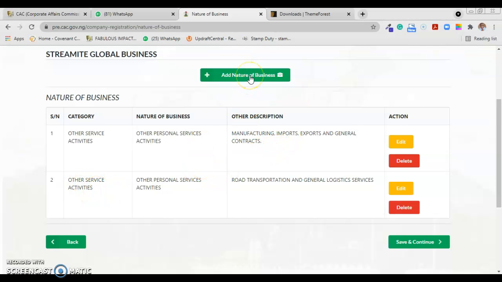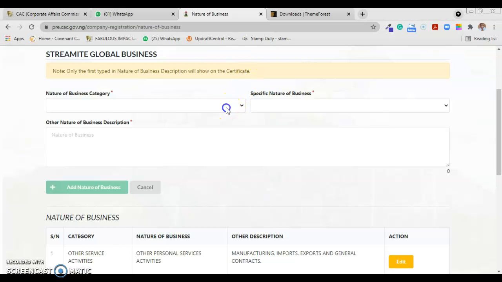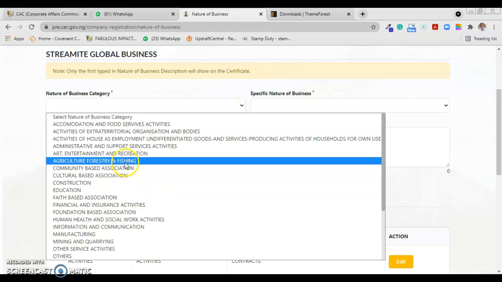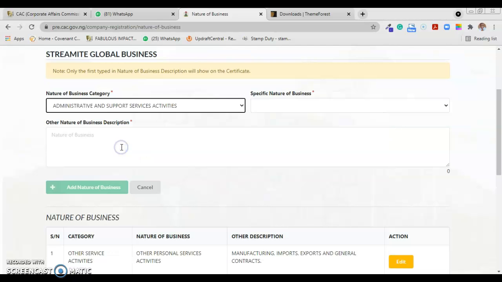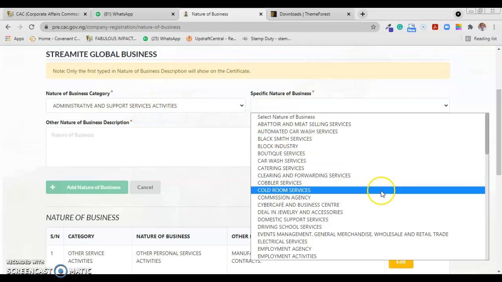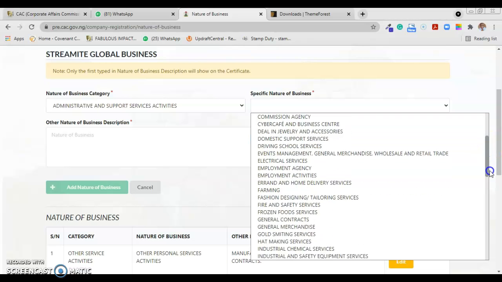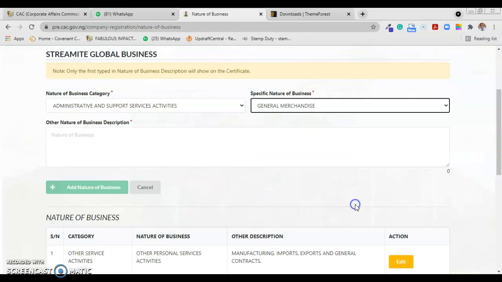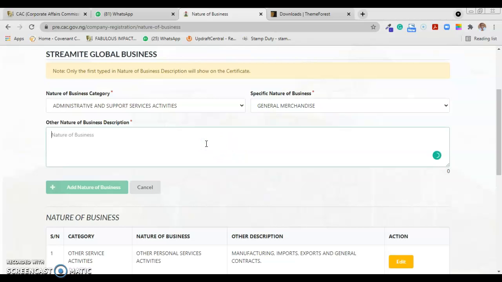All right. So what to do is you just come to this place, to nature of business. Come to administrative services activities and all that. That is administrative and support service activities. All right. Then you come to nature of business. Come to general contracts or general merchandise. Okay, general merchandise, and then put import and export of a specified product. Are you getting it? Import and export of a specified product. Specify the product you want to import or export.